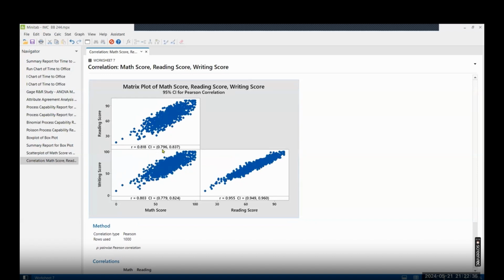So this is the value of R, which means the relationship between the reading and the math score is 0.818 on a scale of -1 to +1.